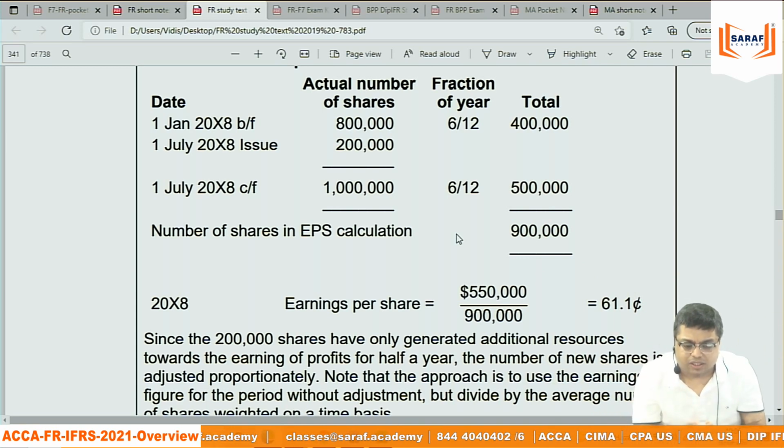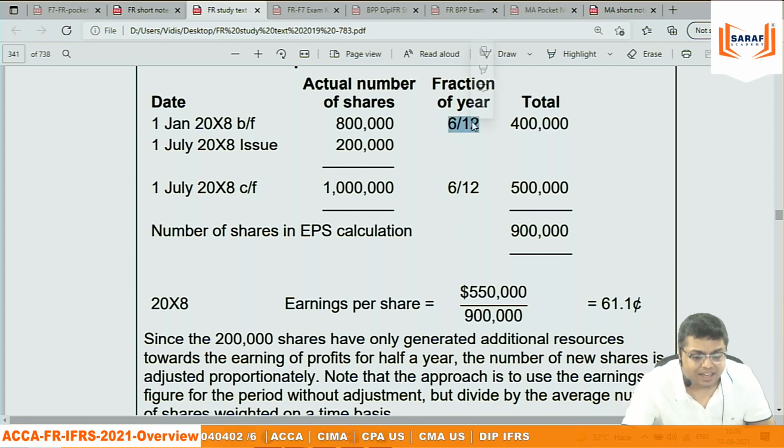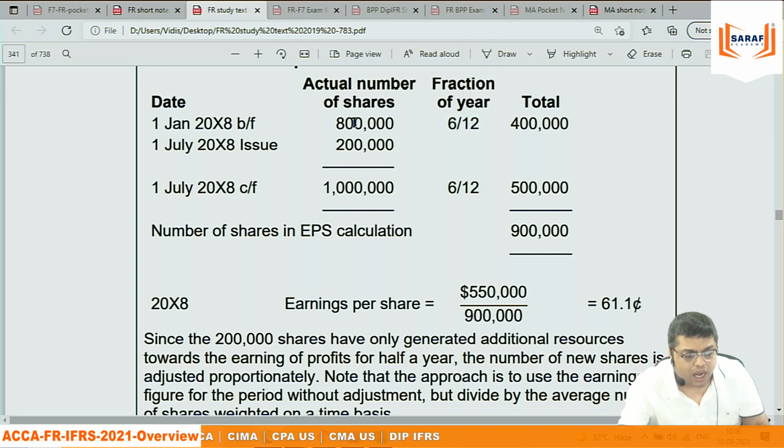Then total 12 months. Weighted average is what? Number of shares into weight. Weight is the time weighting factor. Out of the 12 months, how many months this many shares are there? And then we get weighted average.